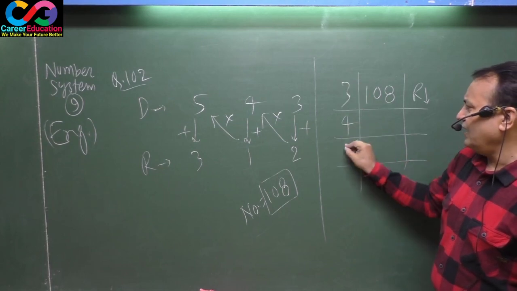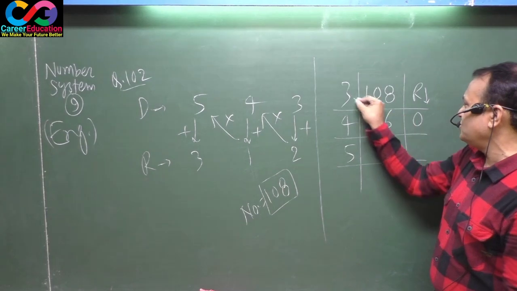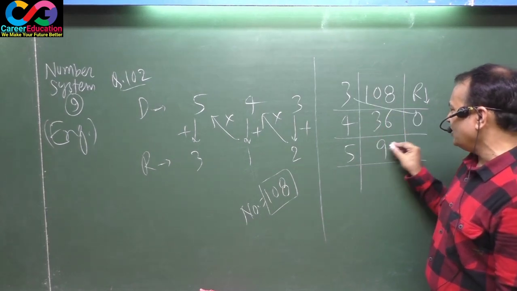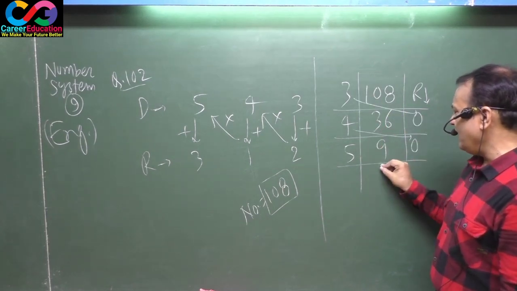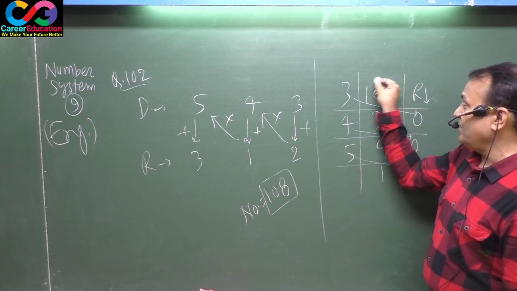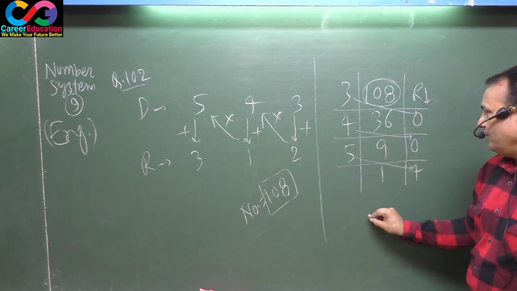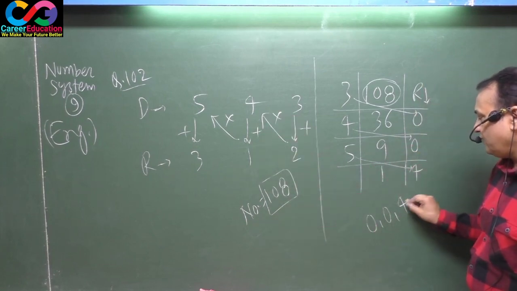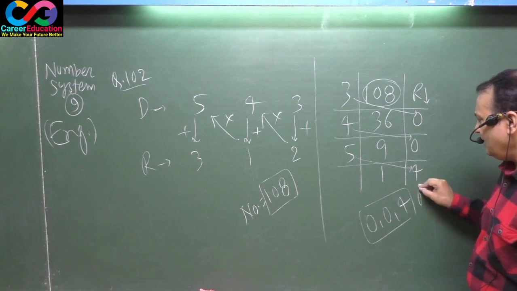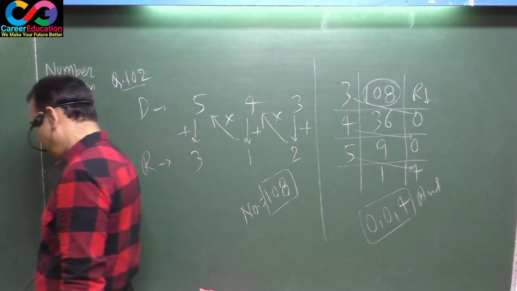3, 4 and 5. 3 thirty-sixes are 108, remainder is 0. 4 nines are 36, remainder is 0. 5 ones are 5, remainder is 4. That means if the same number is divided by reversing the order of the divisors, certainly the remainders are 0, 0 and 4. This is your final answer. Be noted.